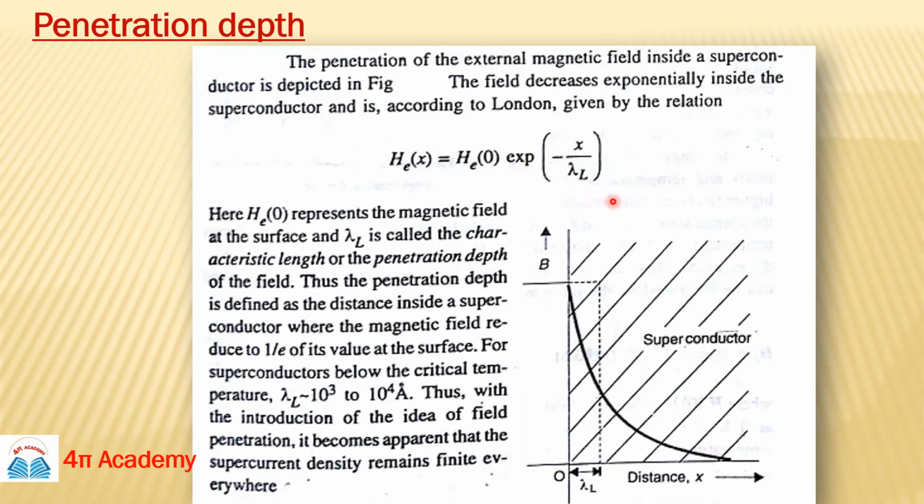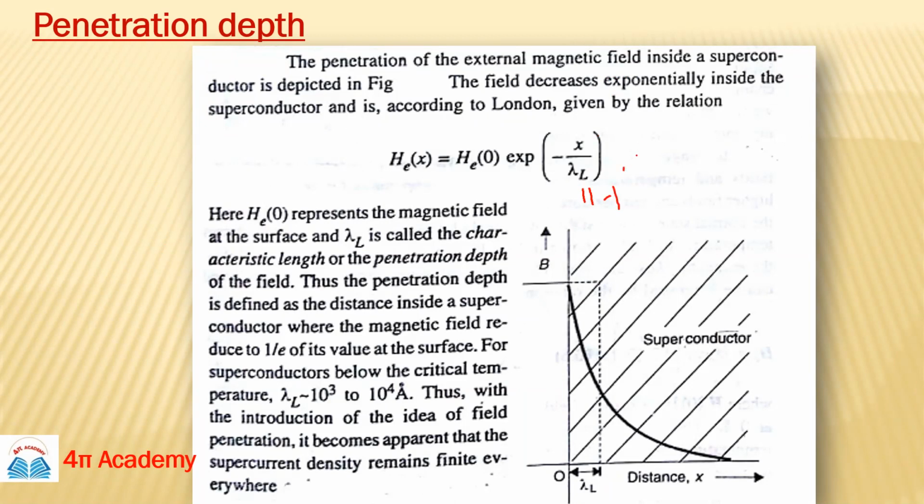This lambda is basically the characteristic length, also known as the penetration depth of the field. The definition of penetration depth is the distance inside a superconductor where the magnetic field is reduced to 1 upon e of its value at the surface. If you put x equals lambda L here, what will be the exponential term? It will be minus 1.